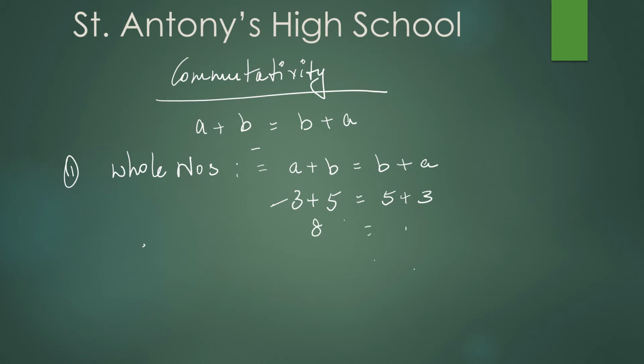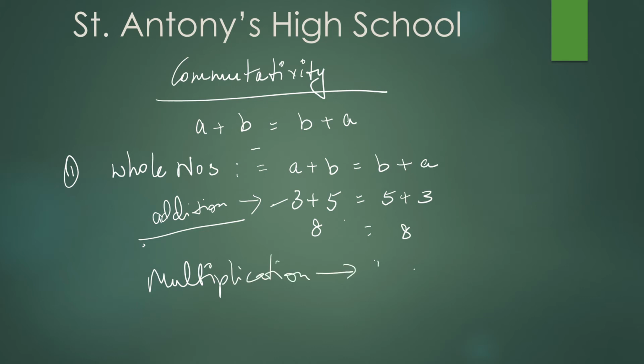So therefore addition holds. Addition is over now. So go for multiplication under whole numbers. a into b is equal to b into a. Children, are you all following?